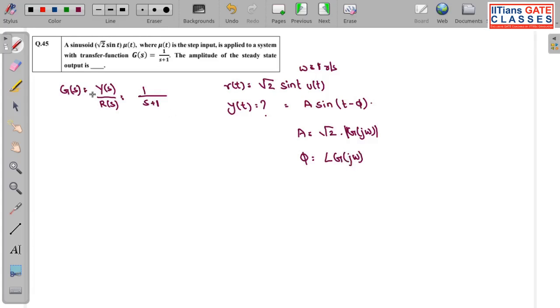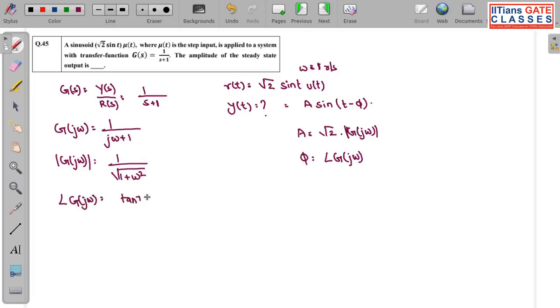Transfer function. Very fast, if I have to calculate, G of j omega is equal to 1 by j omega plus 1. So the magnitude is 1 by under root of 1 plus omega square. And what is the phase? This point lies in which quadrant? J omega plus 1 lies in the first quadrant. So the phase angle of G j omega will be tan inverse of y by x, so omega, only omega. Is this correct or not?